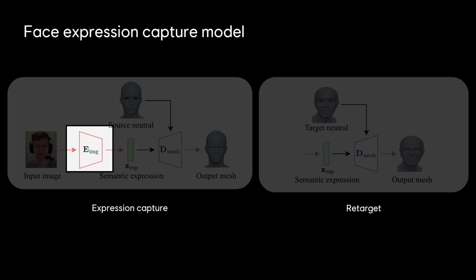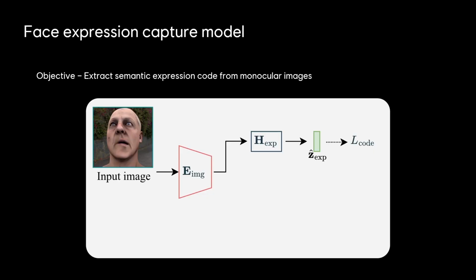Now, we show how we train the face expression capture model. This model learns to estimate the semantic expression code given a single monocular image. To this aim, we use a mix of real and synthetic data. With the synthetic data, we apply a code loss for which the ground truth target expression code is available.